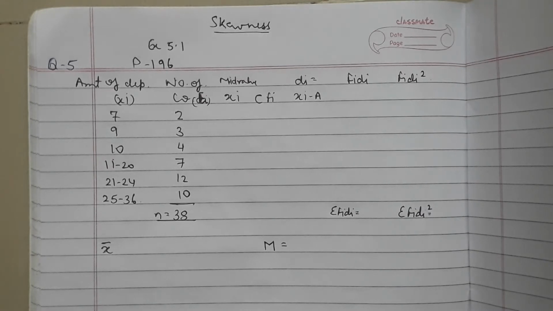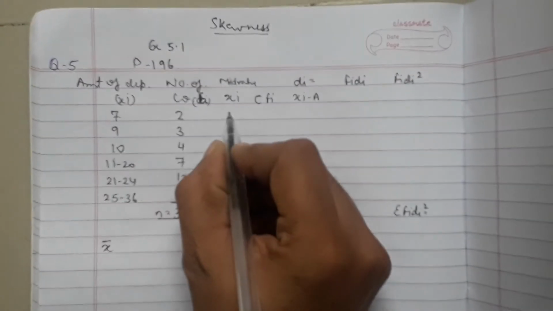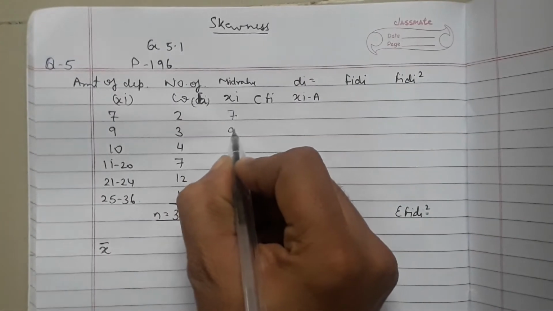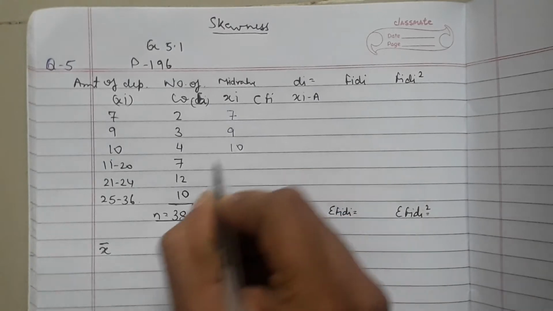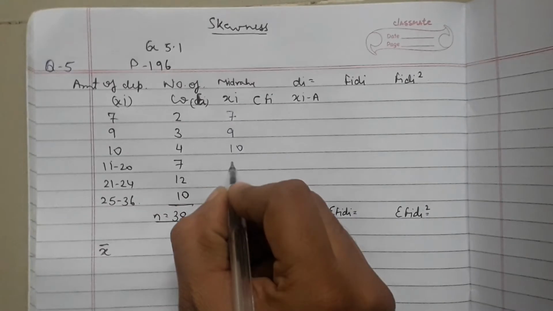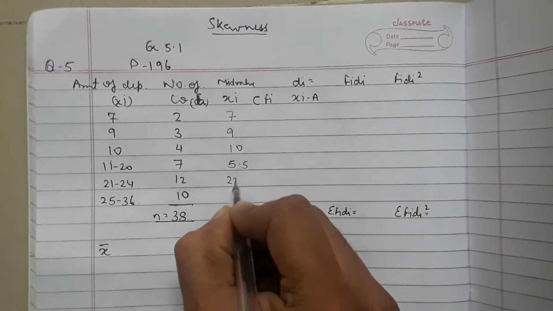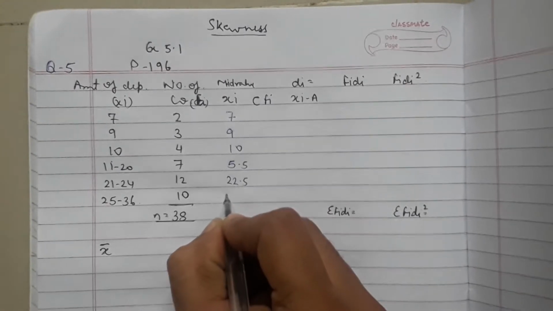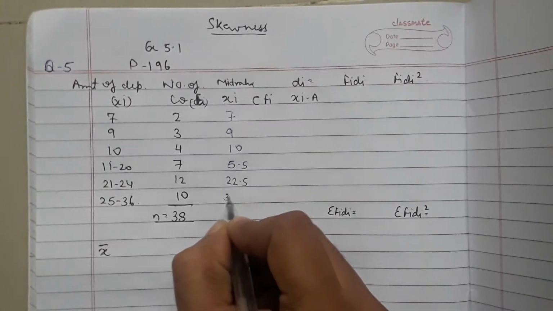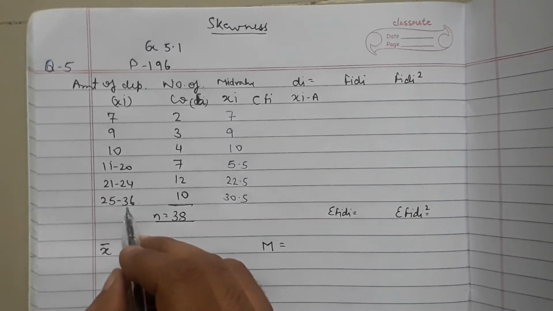Starting with the sum, first we will find out the mid values. Here the mid values will be 7, 9, 10. Now 11 plus 20 divided by 2 gives 15.5, then 22.5, and 30.5, which is 25 plus 36 divided by 2.